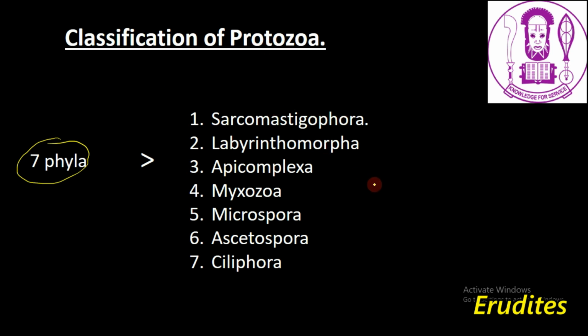You can use the acronym SLAMMAC to remember the 7 phyla. S is for Sarcomastigophora, L is for Labyrinthomorpha, A is for Apicomplexa, M is for Myzozoa, the other M is for Microspora, A is for Acetospora, and C is for Ciliophora. So these are the 7 phyla under the subkingdom protozoa.